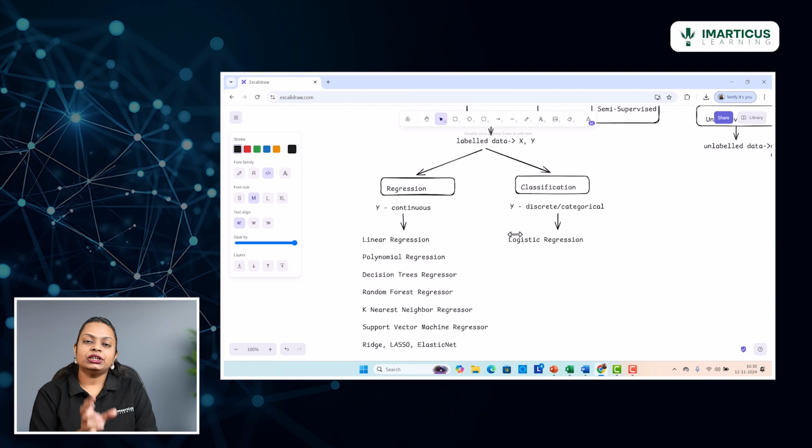But let me tell you, it is derived on the basic principles of linear regression only. So behind the scenes, what happens is still linear regression, but yes, it's a classification kind of algorithm. And when we discuss these algorithms in detail at a later stage, that's where we will try to explore a little more about this algorithm as such.